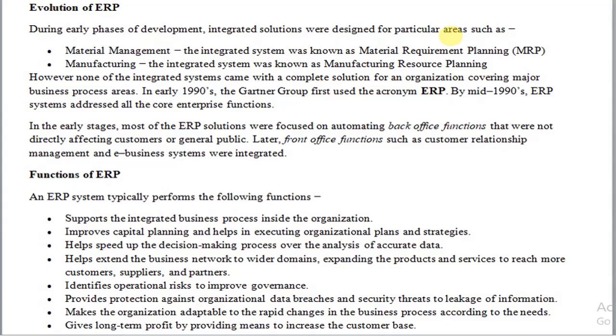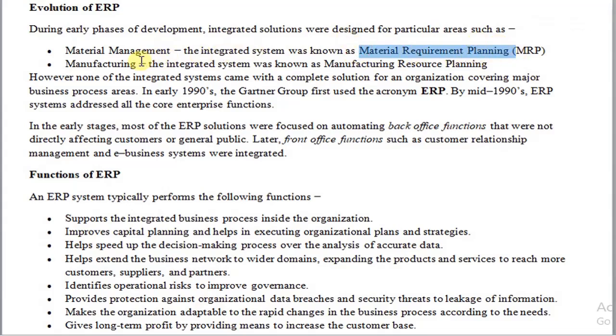During the early stage of development, integrated solutions were designed for particular areas of a business. Say, for example, material management, in the sense of raw material management. In order to produce the finished goods, raw materials are needed. So a system was developed in order to manage the raw material, and such a system was addressed as material requirement planning.